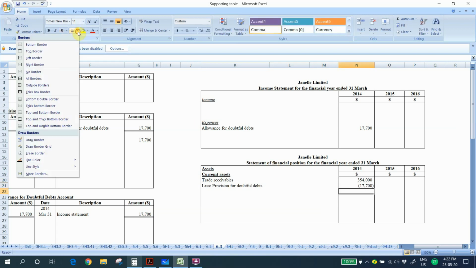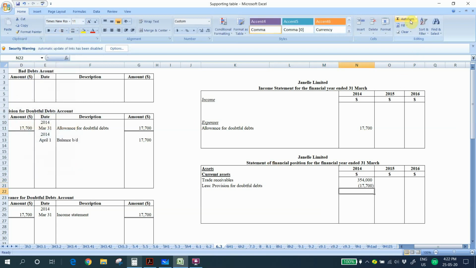So the net trade receivables at the end of 2014 is 336,300. So this is for 2014 net trade receivables.